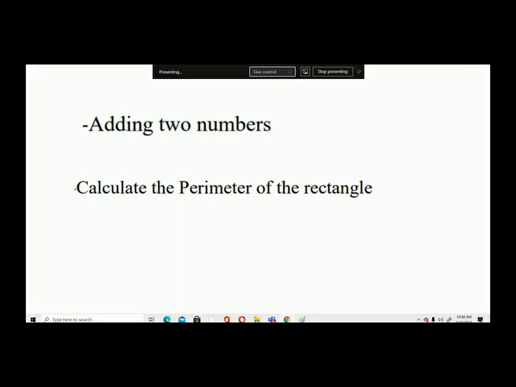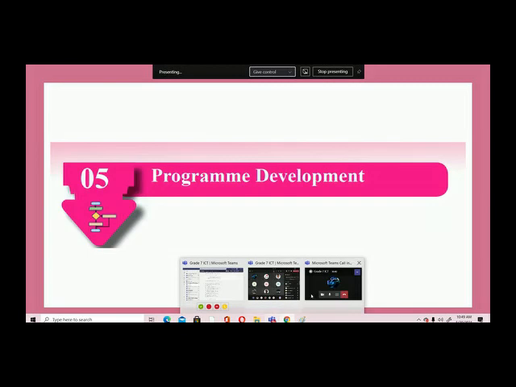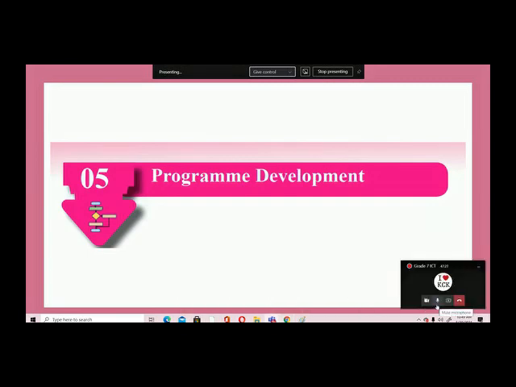Before that, we will take down the note. Okay, we will start from the beginning. We'll take down the note quickly and we'll go up to here. Write the topic, program development. Write it quickly. Program development.